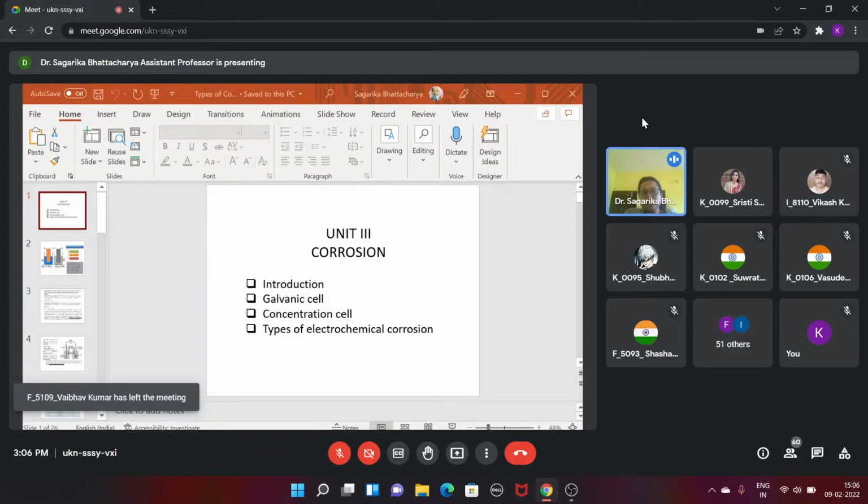Now, the corrosion mechanism I have already taught, and now I am going to teach you another part: types of corrosion, galvanic and concentration cell. Painter sir in the next class will be talking about the nature of corrosion and prevention. This part will be included, but for Nariman madam's portion, ask her what she is planning, because I don't know how she will be preparing the questions. She is in charge of these questions, so ask her. Okay, yes, ma'am.